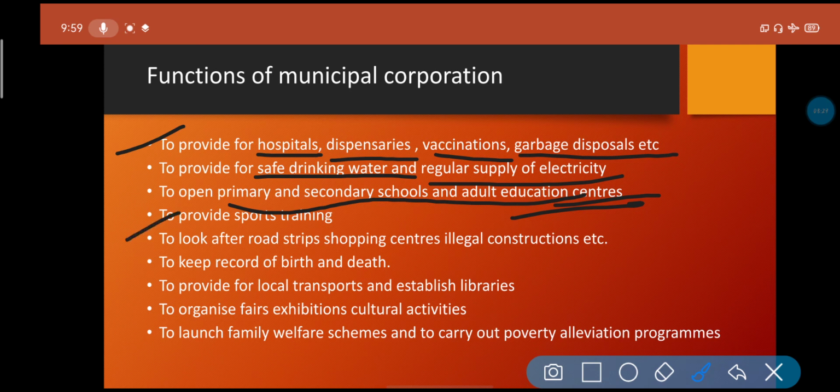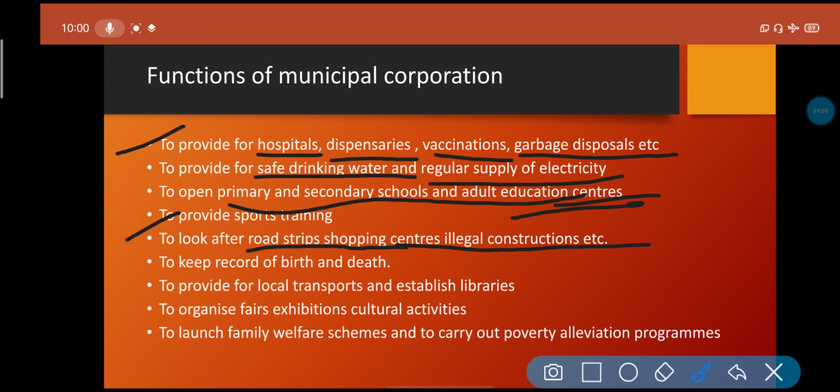Providing sports training. You can observe that in many places the district sports competition is going on, and that is trained by the different districts' municipal corporations or municipalities. Then making the roads, streets, shopping centers, and looking after illegal construction: whether the roads are in good condition or not, whether the roads are properly maintained or not, street lights are over there or not, shopping centers are properly maintained or not, hygiene is going on or not.